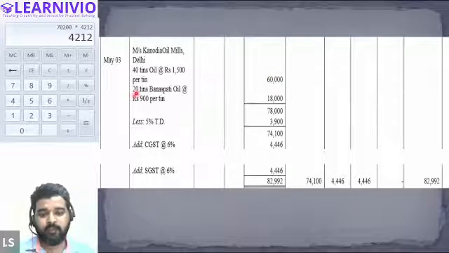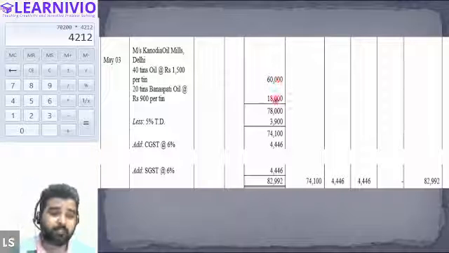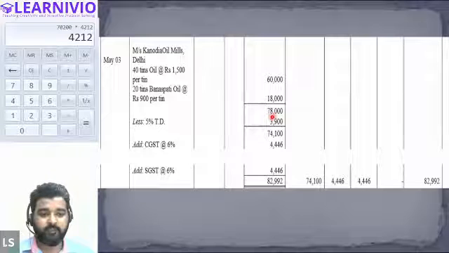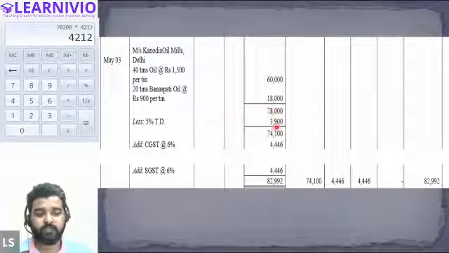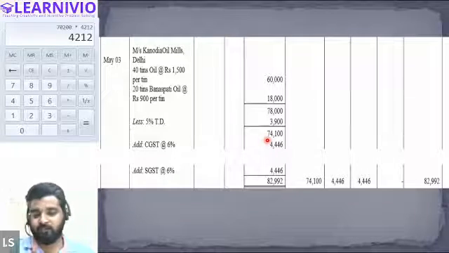After this, we are buying 20 tons of Banaspati oil at the rate of 900 per ton. So 900 into 20 will be 18,000, right? 60,000 plus 18,000, how much will it be? It will be 78,000. And we are also getting a trade discount of 5%. 5% of 78,000 will be 3,900. We will reduce the trade discount and we will get 74,100 as the final cost price. This is the cost of goods that we have bought.